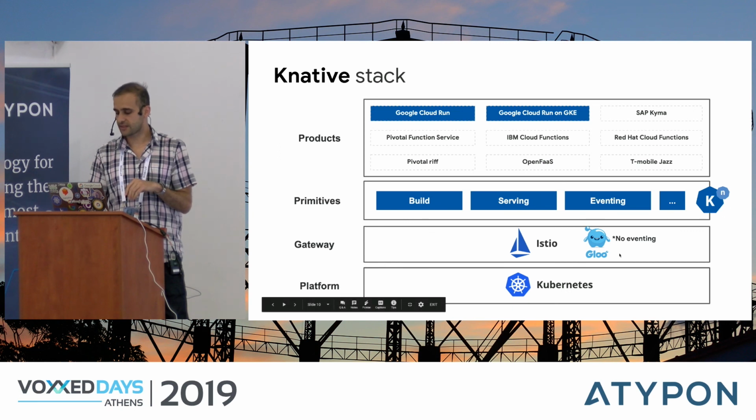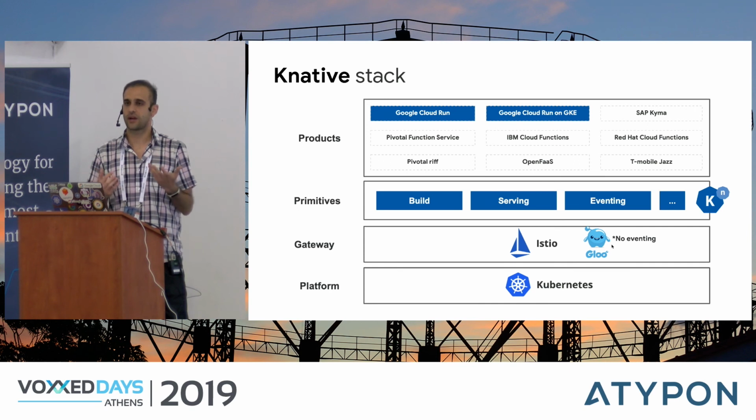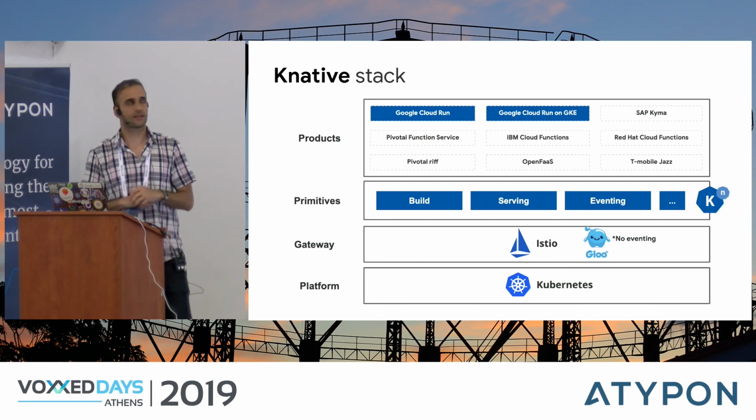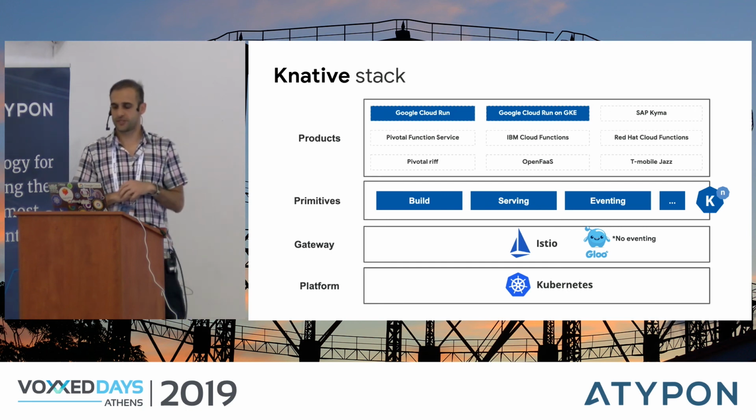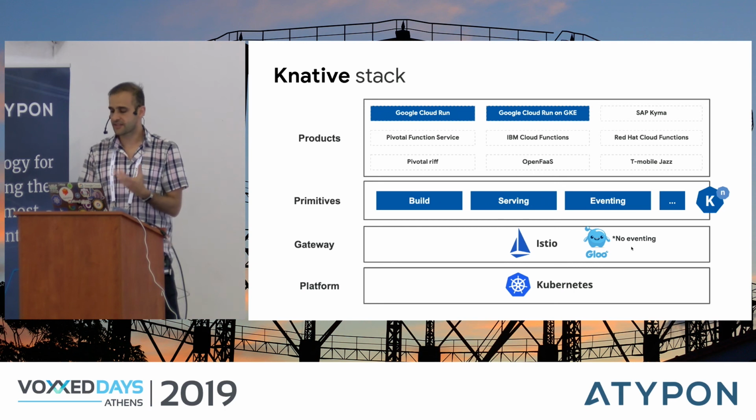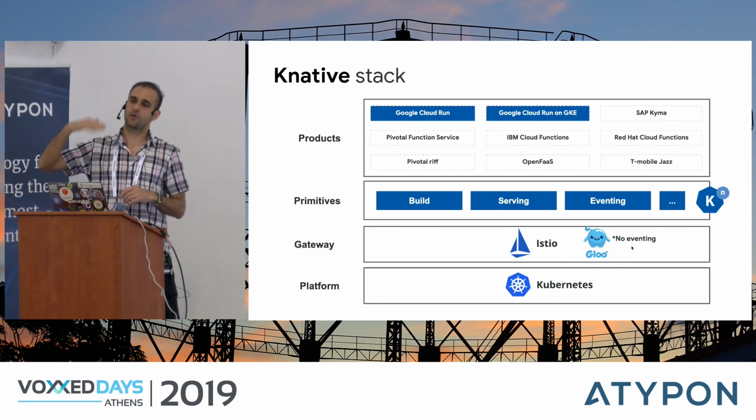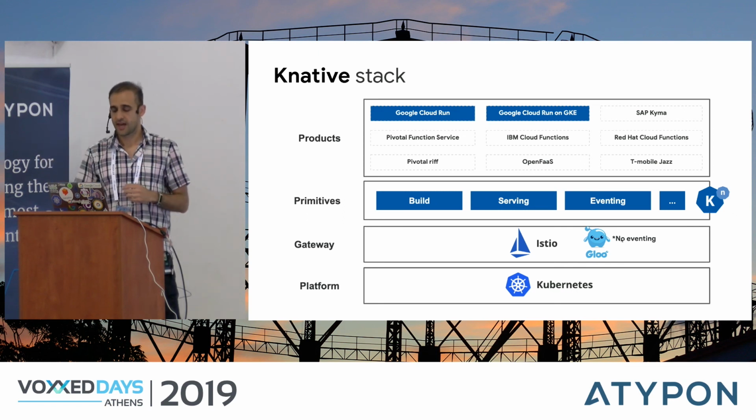That's why recently there's been some movement on adding another gateway, and people added Gloo. I haven't used Gloo. I don't know if anyone here uses Gloo? No. Yeah, from what I heard, it's basically a lightweight gateway compared to Istio. But if you use Gloo with Knative, it doesn't support Knative eventing yet. So you need to keep that in mind. So you have your Kubernetes platform. On top of that, you have the gateway for networking details. And then you can install the components of Knative, build, eventing, and serving. You can install all of them at once, or you can install them individually as you need them if you want.